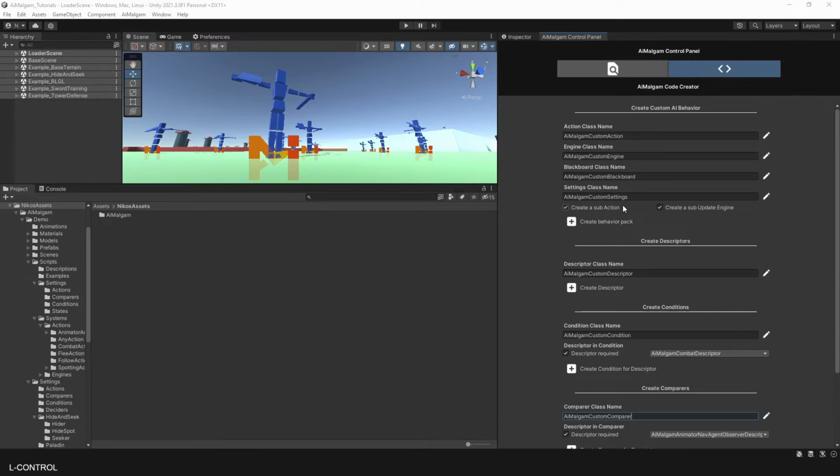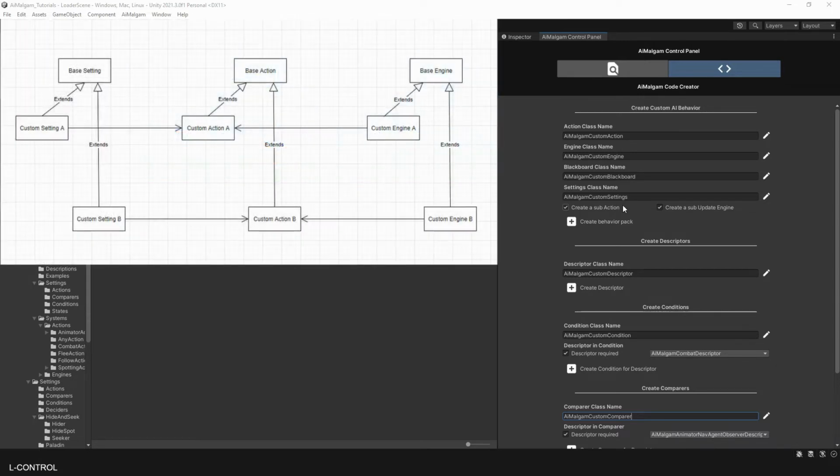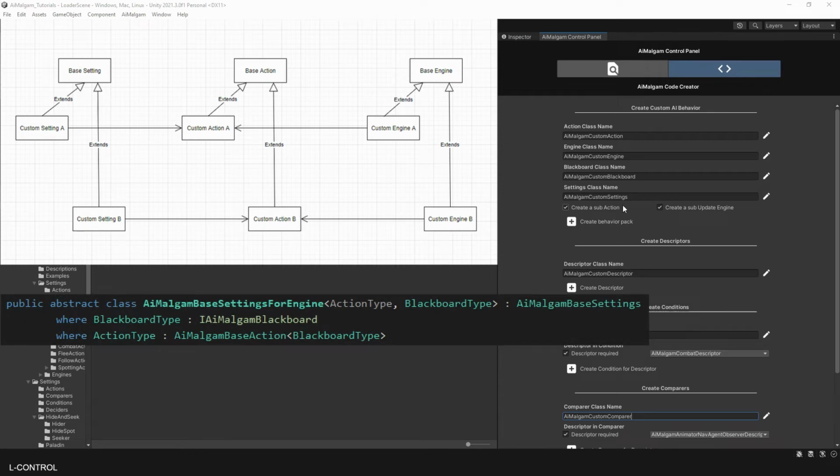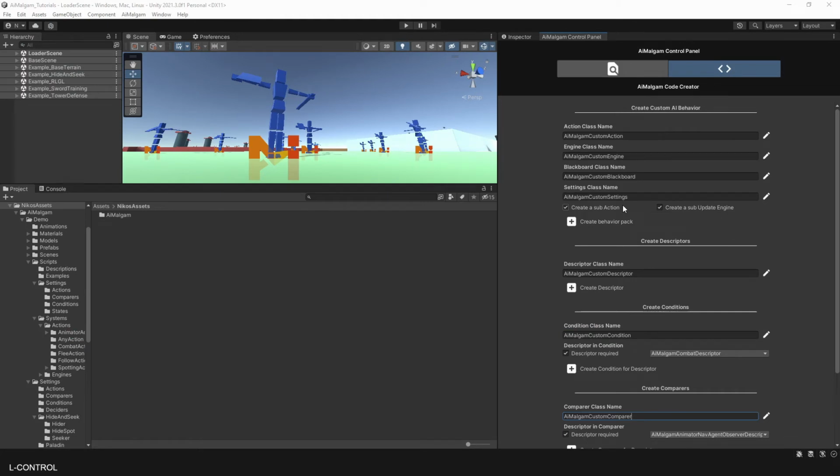The first section manages the creation of an action pack, which creates 4 dependent classes, being the action, the engine where the action must run, the blackboard for data injection management, and the action setting that represents the running action. By default, the action will be an abstract class as well as the engine. And if you check the boxes below to create a sub-action and sub-update engine, there will be 2 example scripts that inherit from those created classes.